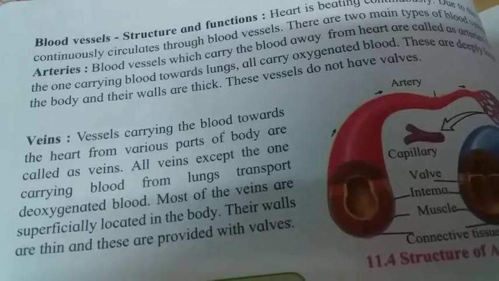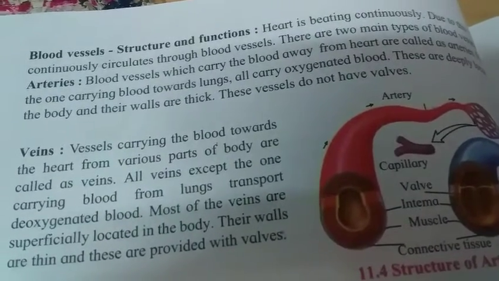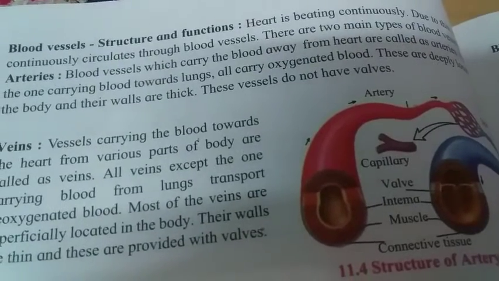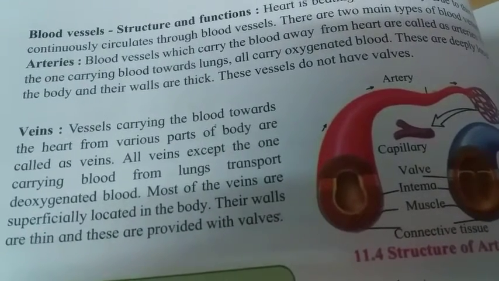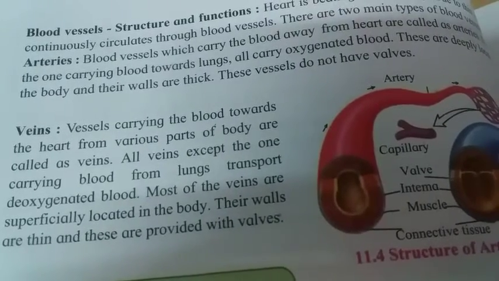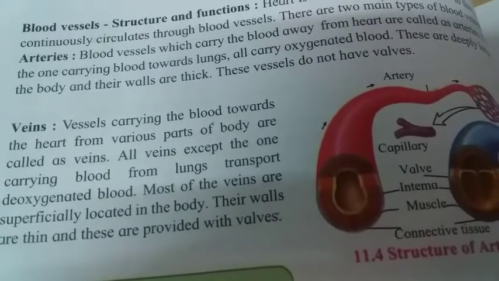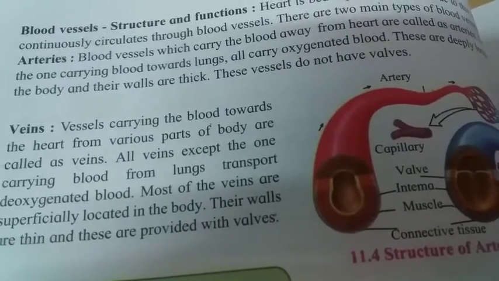Arteries all are carrying the oxygenated blood. Then see, these are deeply situated in the body. Arteries are deeply situated in the body, and their walls are very thick.